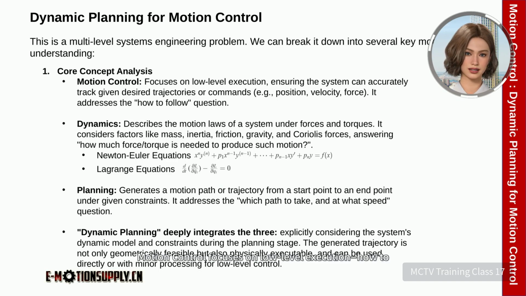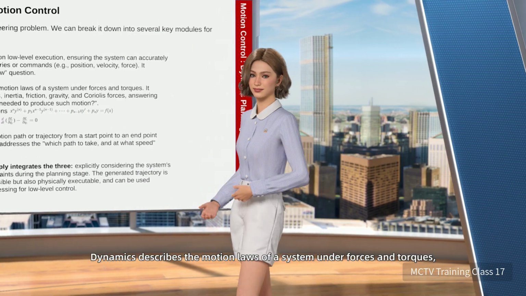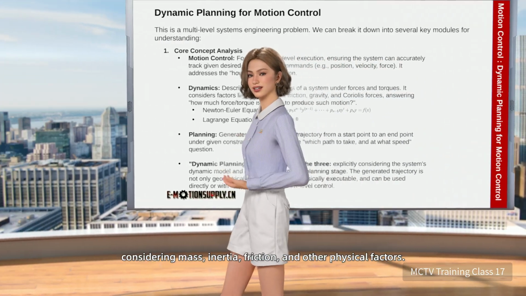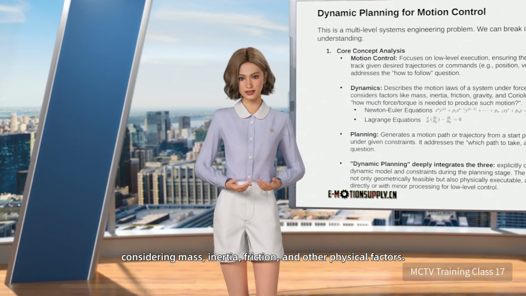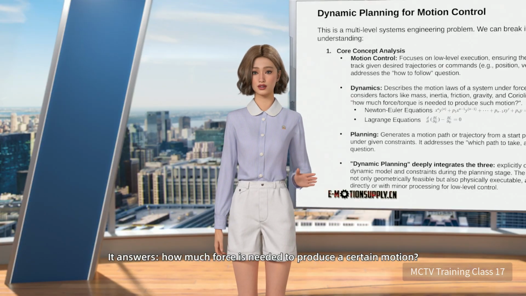Motion control focuses on low-level execution, how to accurately track a given desired trajectory or command, such as position or velocity. Dynamics describes the motion laws of a system under forces and torques, considering mass, inertia, friction, and other physical factors. It answers, how much force is needed to produce a certain motion?